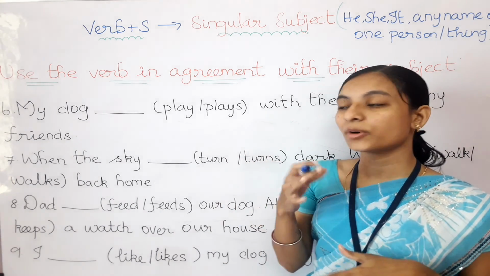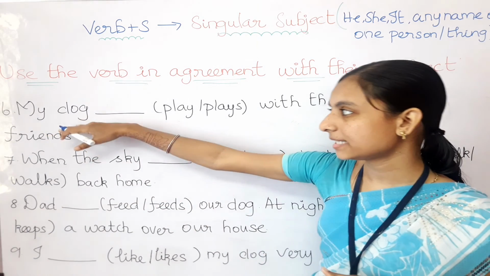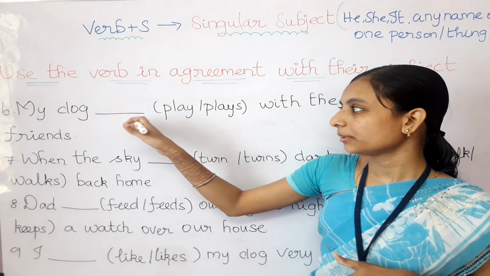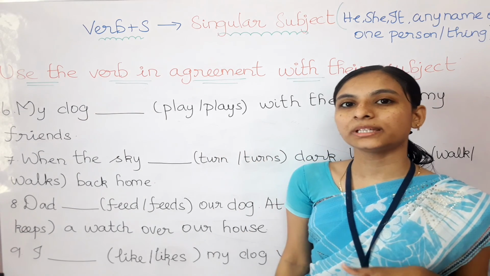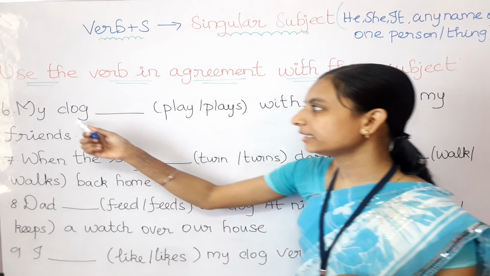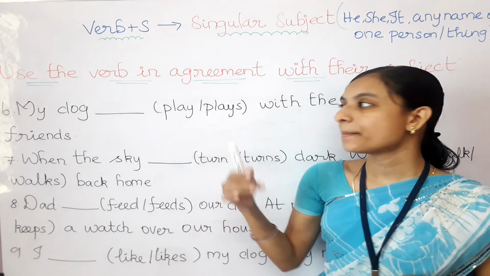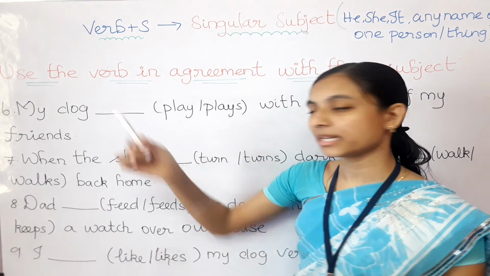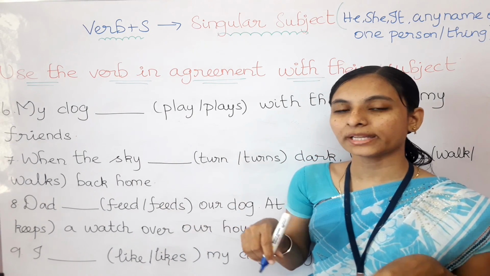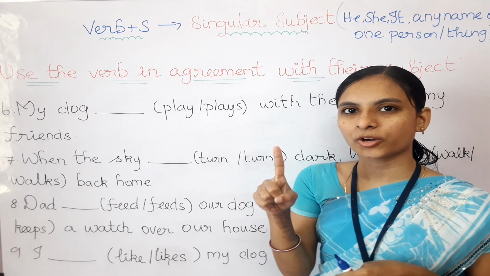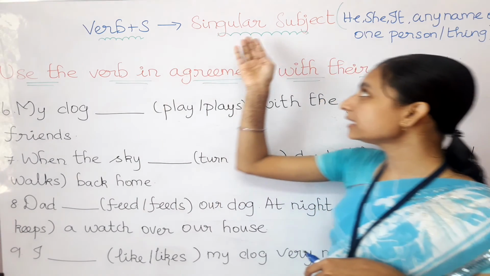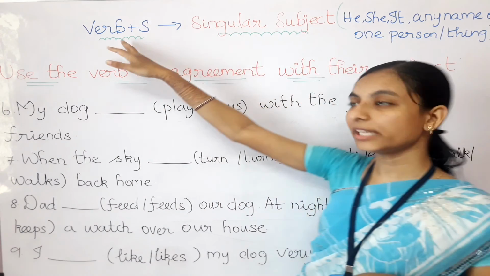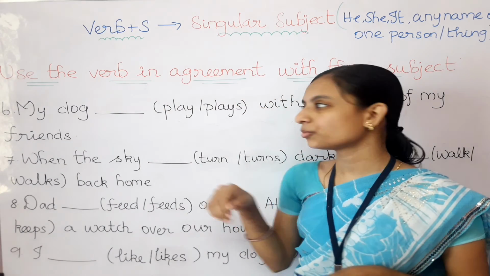So here, what is the subject? See here, before the dash, that will be the subject. So here the subject is my dog. My dog means there is no s, so it is singular. My dog means only one dog. So here it is the singular subject. For the singular subject we need to add s to the verb.